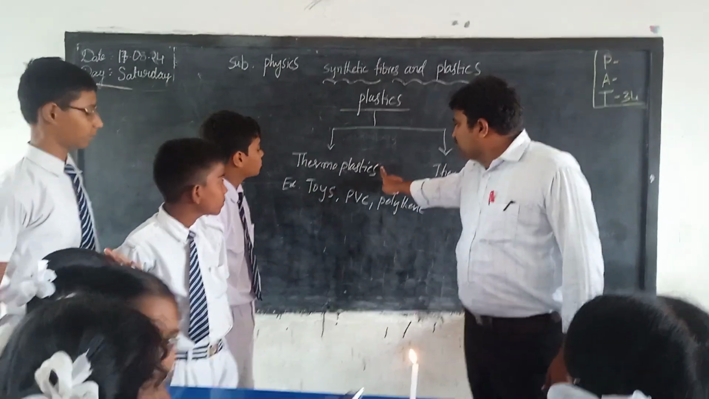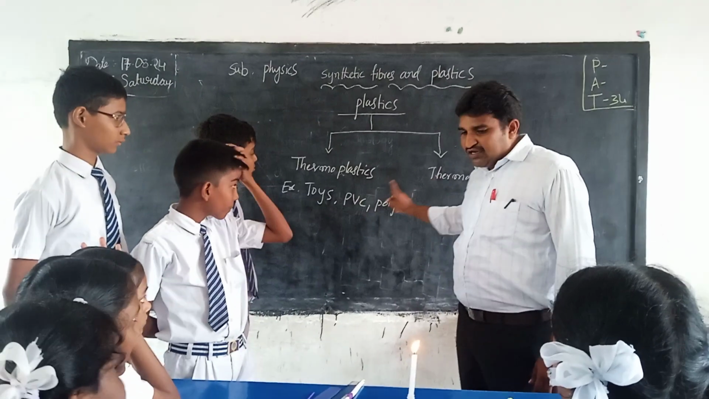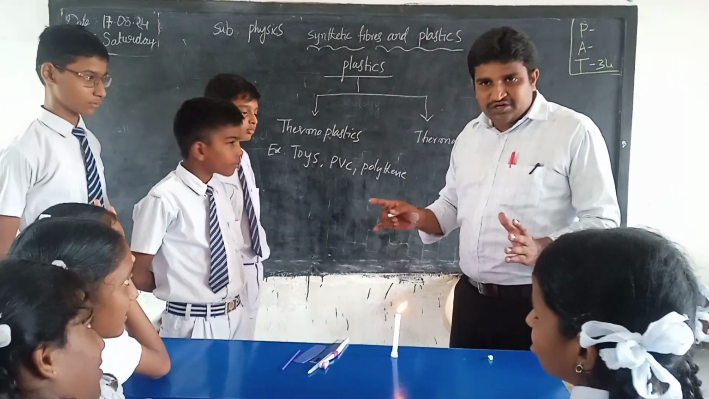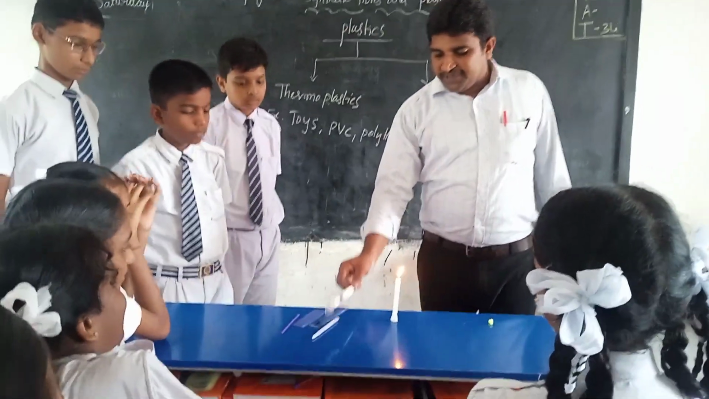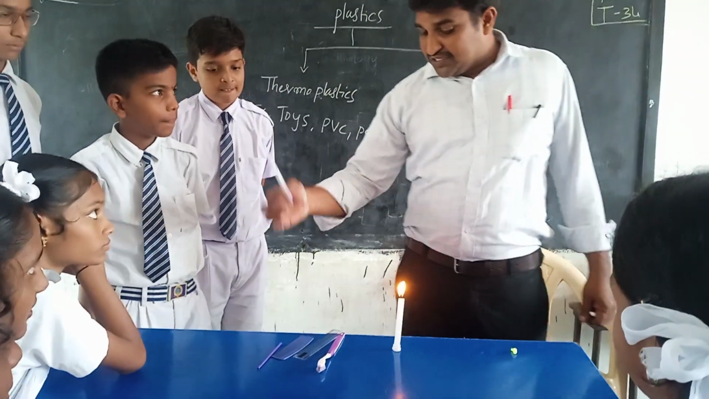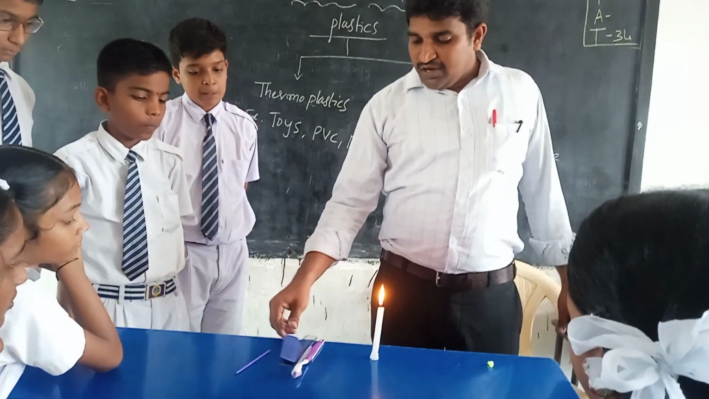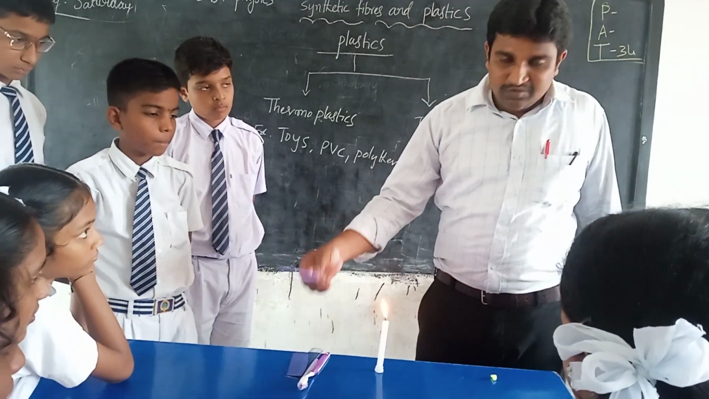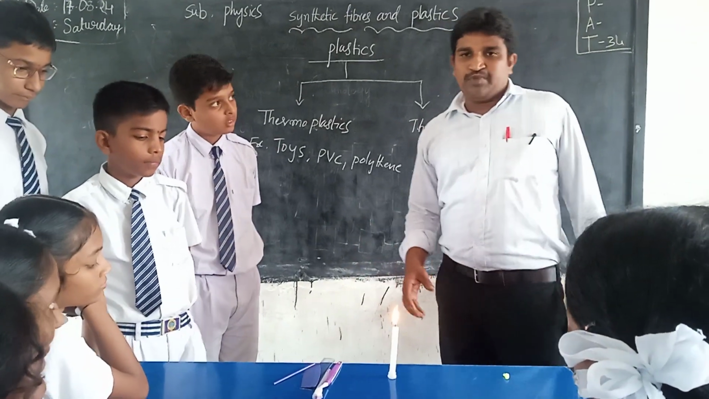Plastics are of two types, thermoplastic and thermosetting plastics. So let us find which are thermoplastics and which are thermosetting plastics. We have some objects like a brush, a toothbrush, this plastic scale and comb, and this plastic straw. Let us find which are thermoplastic and which are thermosetting plastic.